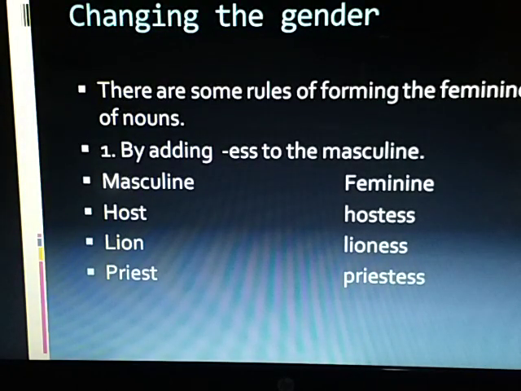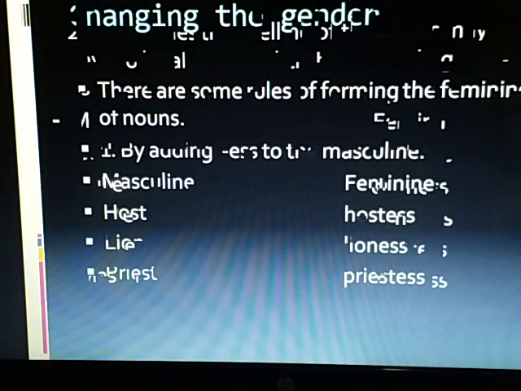Masculine gender can be changed into feminine gender using certain rules. Let's study them. Number one, some masculine nouns are changed into feminine nouns by adding ess to them. Example: host, hostess; lion, lioness; priest, priestess.